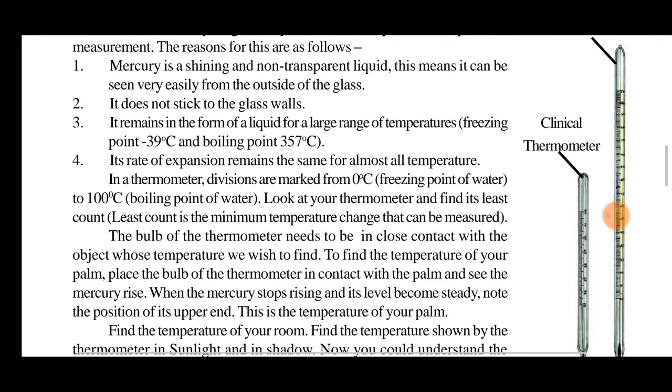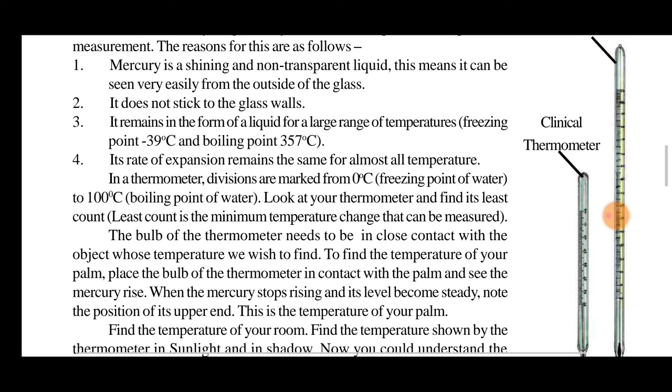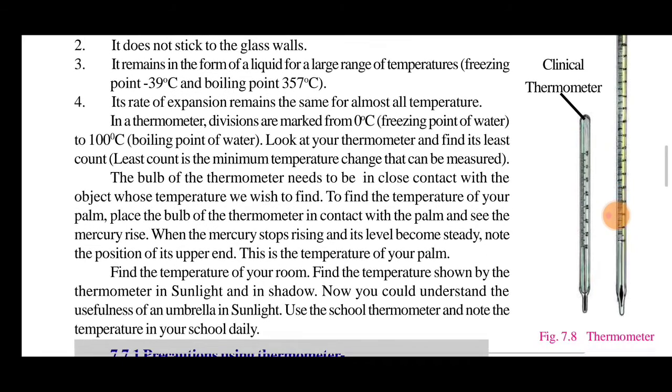To understand, see the picture here. Look at your thermometer and find out its least count. The least count is the minimum temperature change that can be measured. The bulb of the thermometer needs to be in close contact with the object whose temperature we wish to find. To find the temperature of your palm, place the bulb of the thermometer in contact with the palm and see that the mercury rises. When the mercury stops rising and its level becomes steady, note the position of its upper end. This is the temperature of your palm.